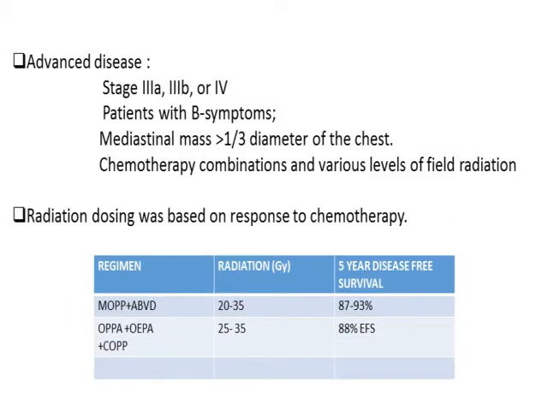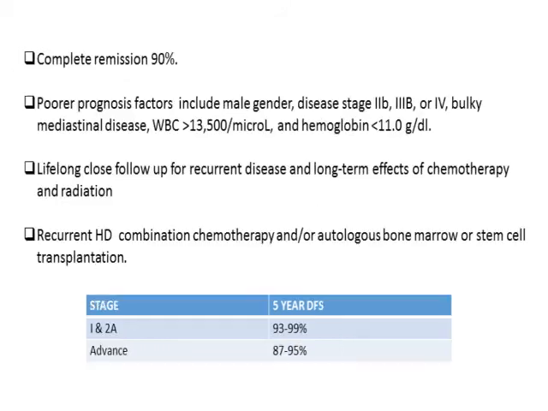In advanced stages like stage 3A, 3B, and 4, with B symptoms and mediastinal involvement of greater than one third of the diameter of the chest, we use combination chemotherapy along with field radiation. The dose of radiation depends on the response to the chemotherapy. In case of advanced disease, we use regimens like MOPP and ABVD in combination with field radiation, or we can also use OPPA and OEPA regimens with COPP regimen, which shows an effective event-free survival rate of around 88%. Most of these Hodgkin disease cases show complete remission in around 90% of the cases.